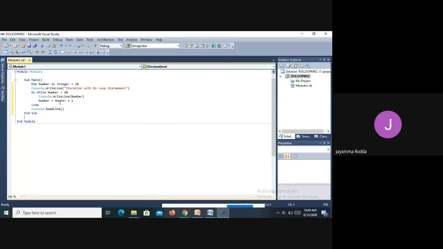When 19 is incremented to 20, 20 is compared here. Since 20 is less than 20 is false, it will exit from the loop and proceed with the statements that are written outside, after this loop. Okay, let us save this first and then check. Run this.